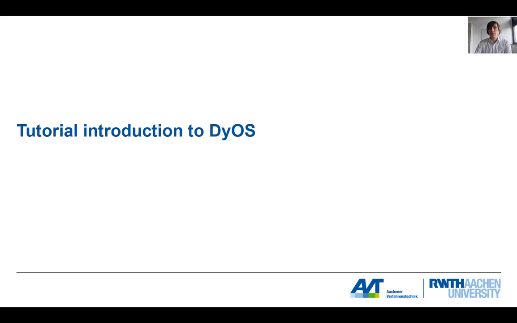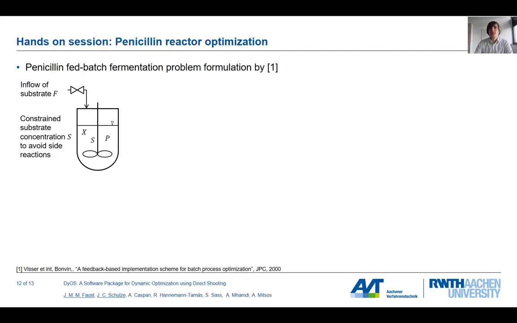Now, the more tutorial-like session starts. I want to show you or guide you through how to set up an optimal control problem in DyOS and solve it. For this, we have chosen the penicillin fed batch reactor.